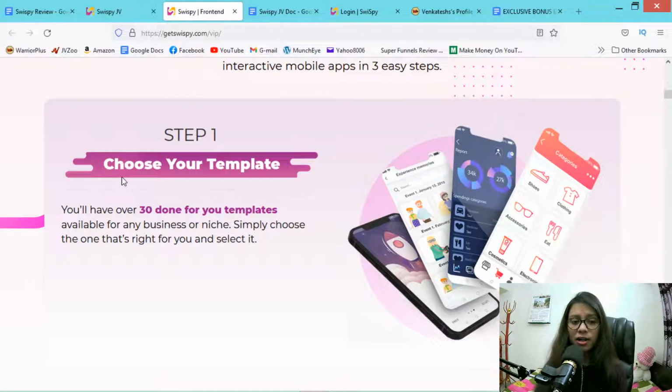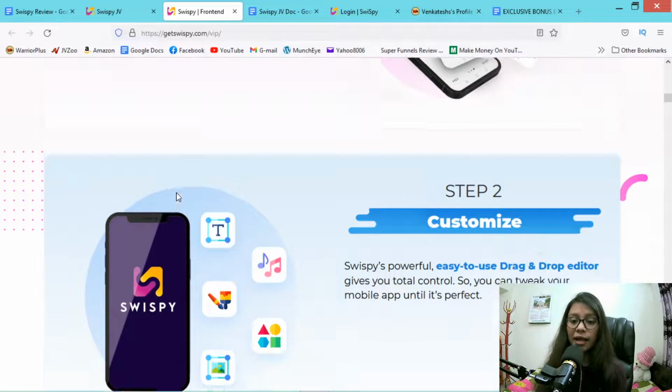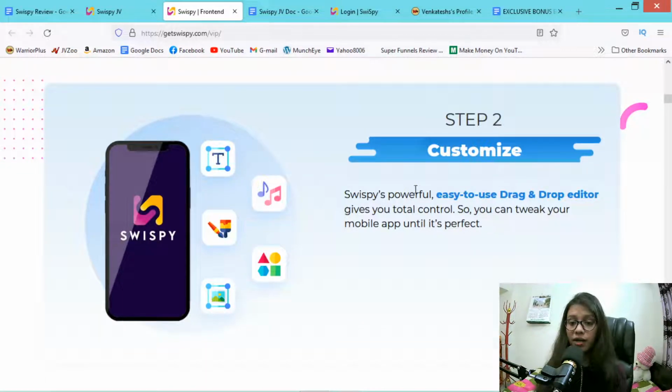In step 1, you have to choose your template, and they have 30 done-for-you templates for any business or niche. So you simply choose the one that's right for you and select it. And in step 2, you have to customize it.